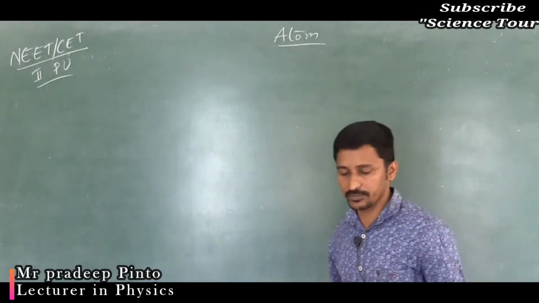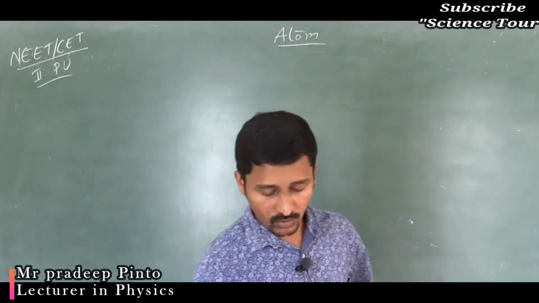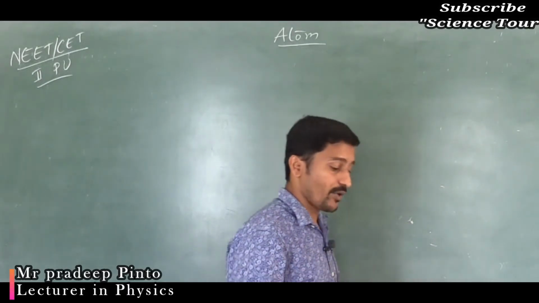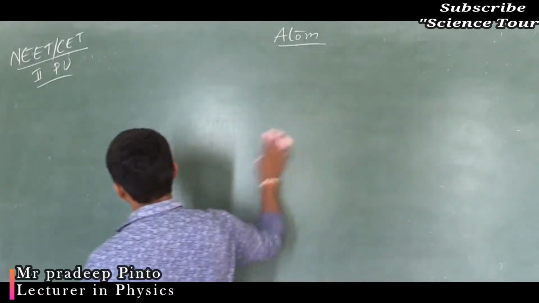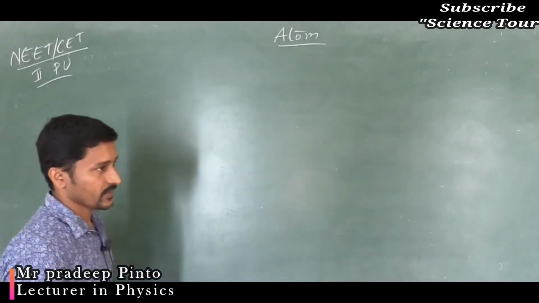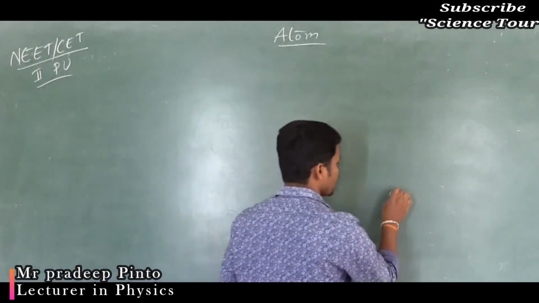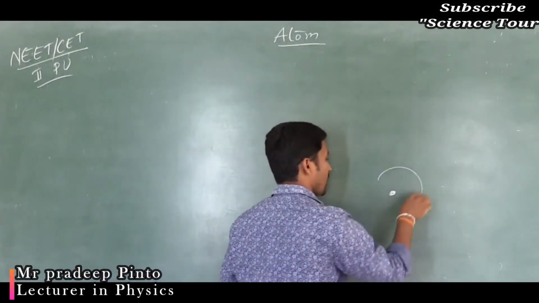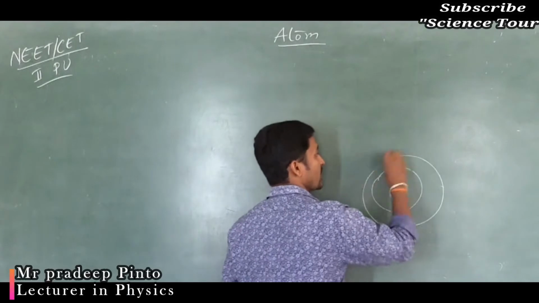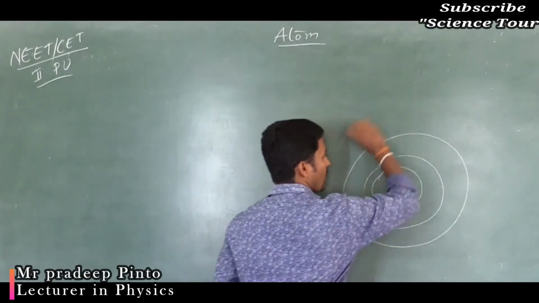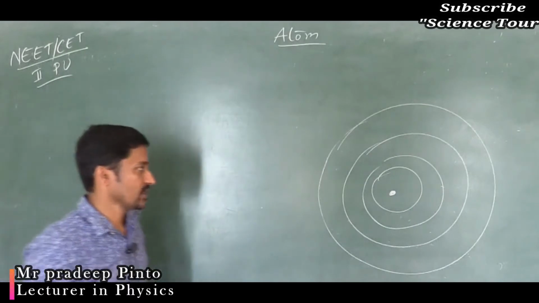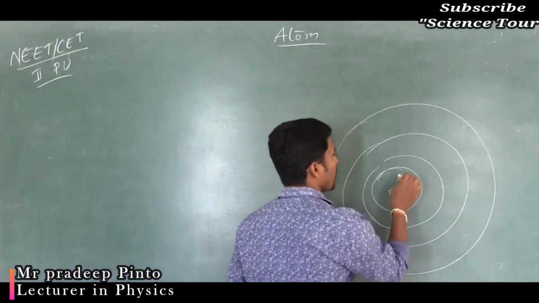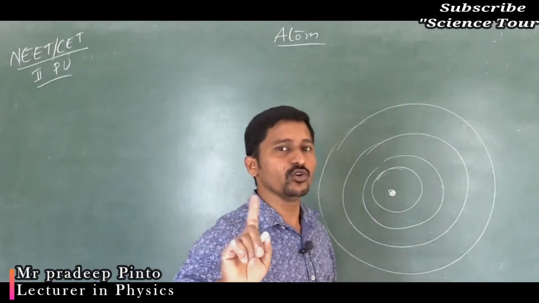After that Bohr's atomic model comes, and he gave a very important concept about angular momentum. The positive charge is concentrated at the center and negatively charged electrons revolve around the nucleus in circular orbits. While revolving in a circular orbit, they do not lose any energy.